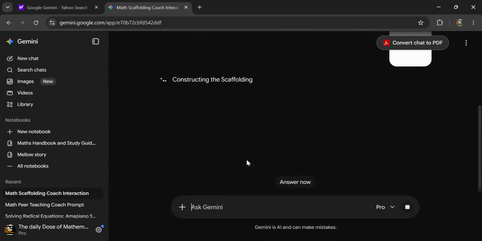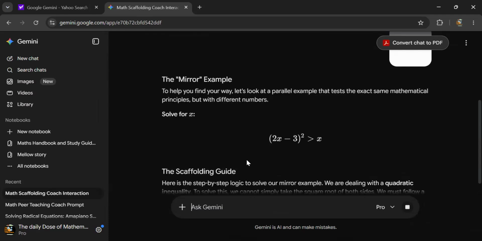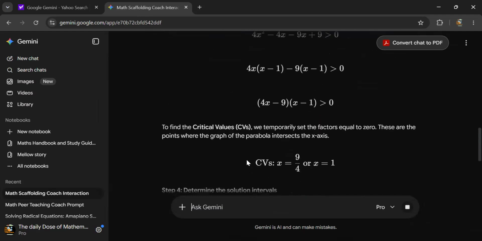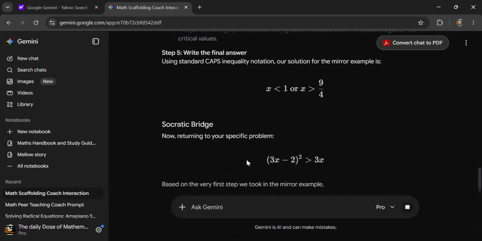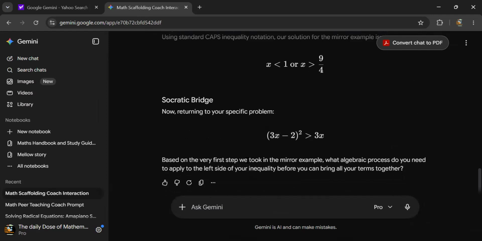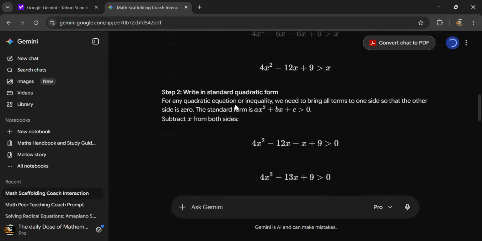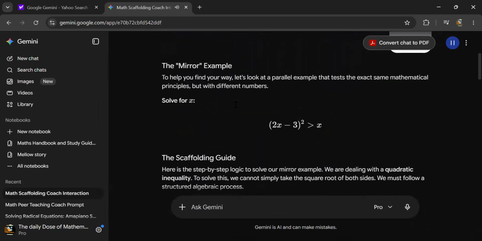Okay. Now, remember, we make sure that we tell our AI to double check its mistakes. So it's going to take a while when it generates this to make sure that it gives us exactly the right thing. Remember, AIs can hallucinate, so we made sure that we put all the guardrails so that when it starts producing its response, it gives us the right response. Okay, still generating. The mirror example.